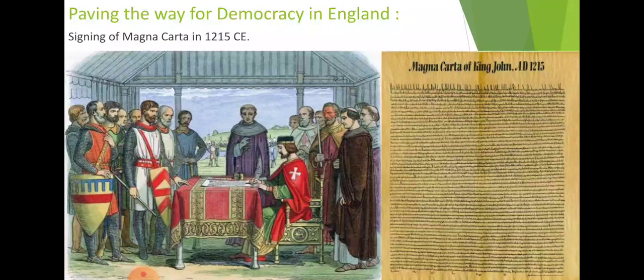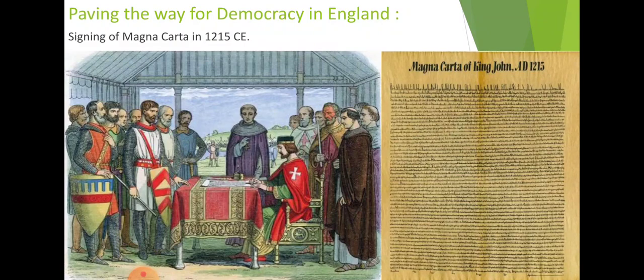This term originated from the medieval Latin word Magna Carta Libertatum, which means the great charter of liberties. Means after signing the Magna Carta, liberties or freedom were to be provided to the citizens of the country.